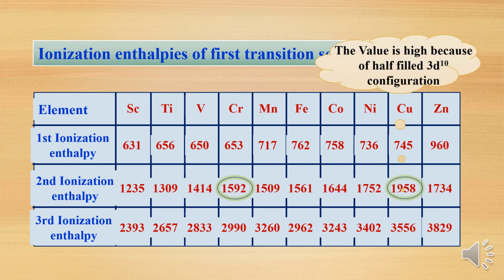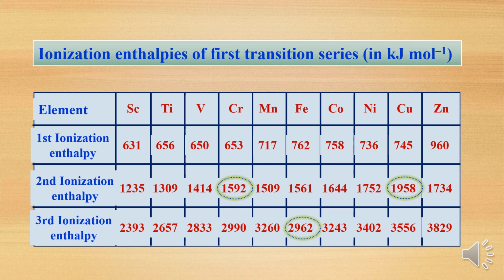Even for copper, the electronic configuration is 4s1 3d10. If you remove one electron, the d orbital becomes completely filled, that is the 3d10 configuration. Removing the one 4s1 electron is the first ionization enthalpy. If you want to remove one more electron, it has to come from the completely filled d orbital. Completely filled means again it is more stable, so there also we require high energy or high enthalpy. That's why the second ionization enthalpy of copper is very high.